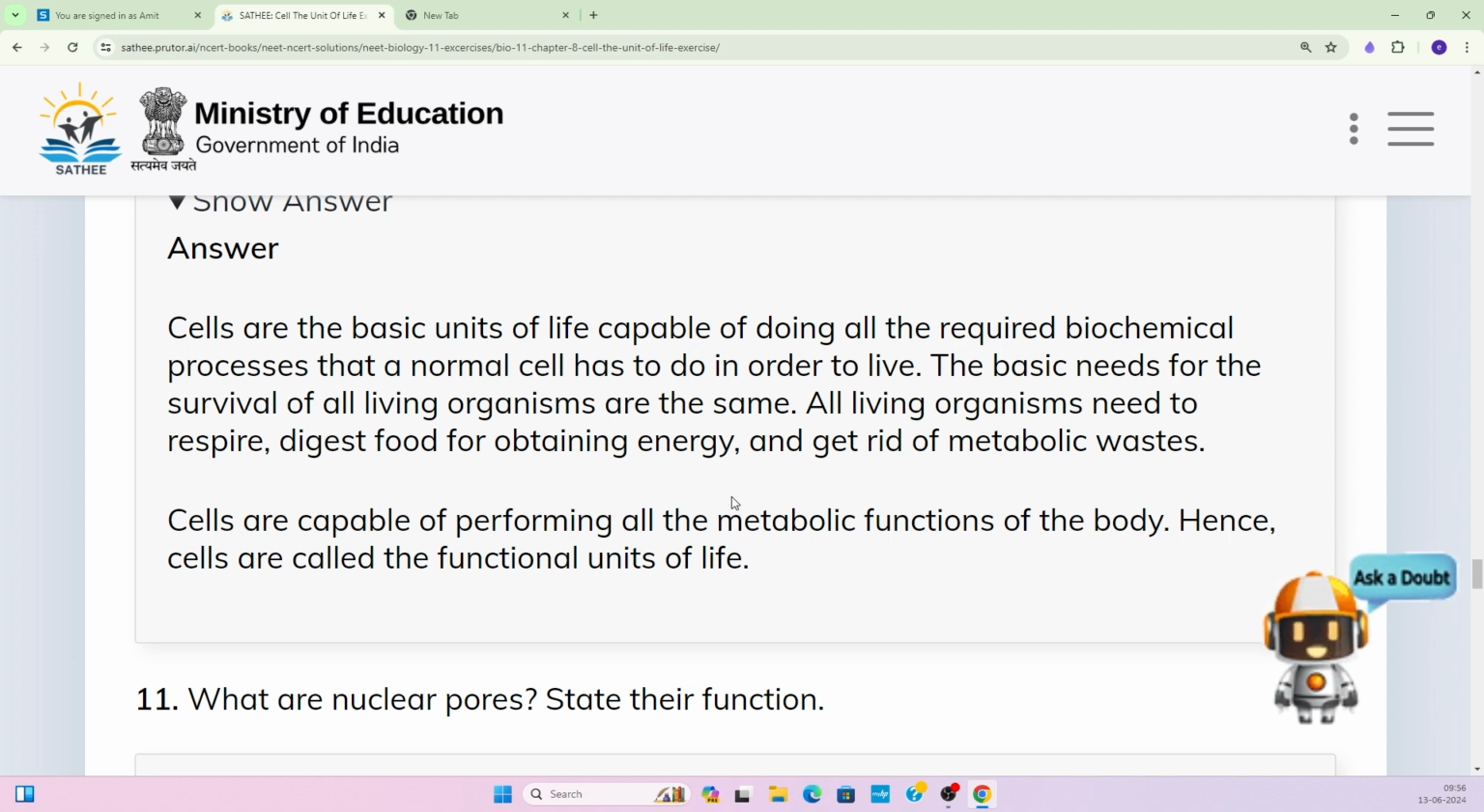So this is the thing that makes the cell the basic unit of life. Cells are capable of performing all the metabolic functions in the body. Hence, cells are called the functional unit of life.